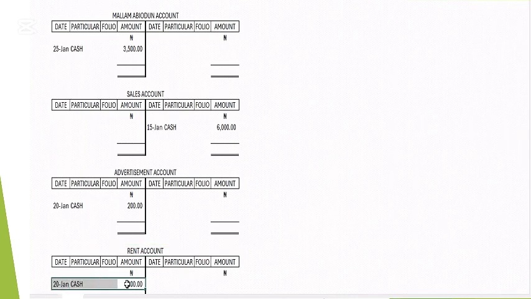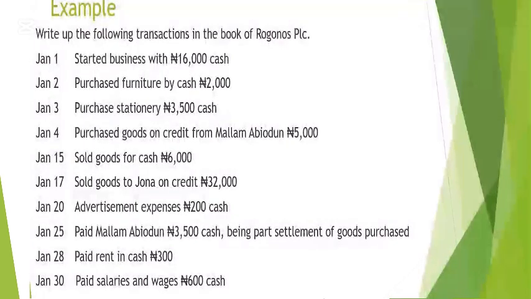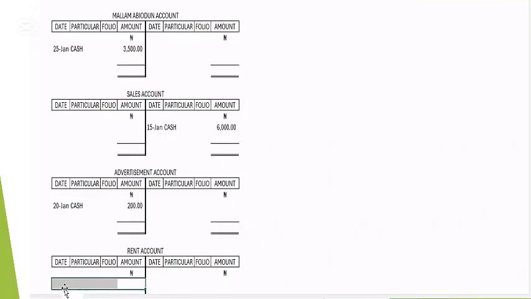Rent. So you paid rent. It's an expense account. All expense accounts must be debited. So we have the expense account on the 28th. So you have 28 here. 28 of 1, cash. You are paying cash. How much is it? 300.